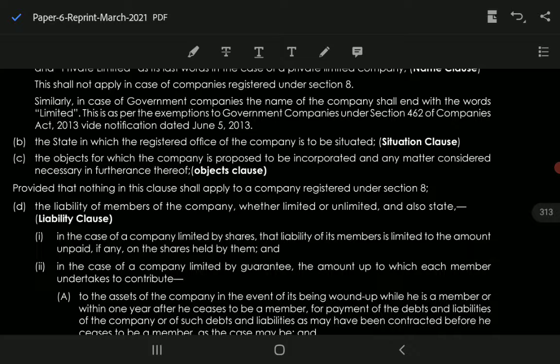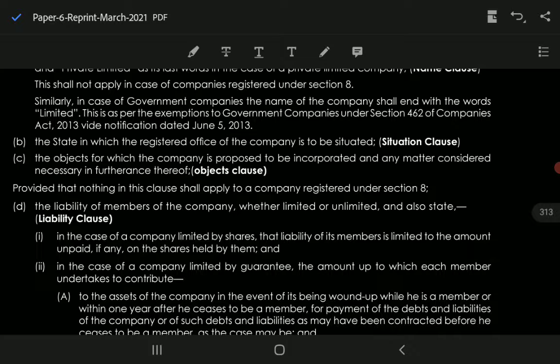Next is the situation clause. What do you mean by situation? It means location. So what do you mention in the memorandum about the address and all? You only give the state in which the registered office of the company is to be situated, either in Delhi or in some other state, whatever it is.